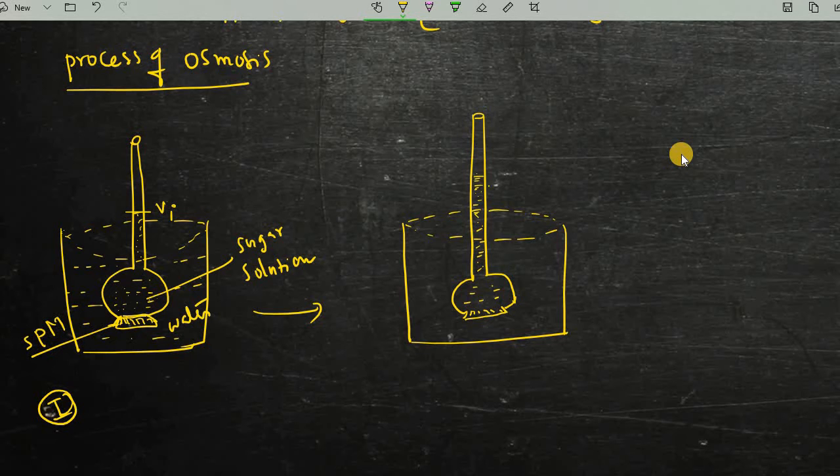Once the situation reached equilibrium, I noticed the level is Vf, this is the point. The water level in the beaker reduced very slightly, as some of the water molecules entered through the semi permeable membrane because of osmosis. This is water, and inside we have the sugar solution.